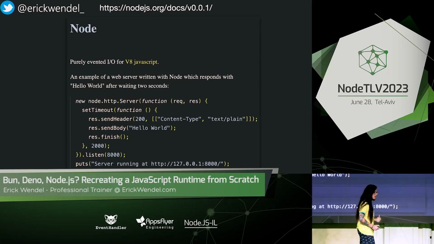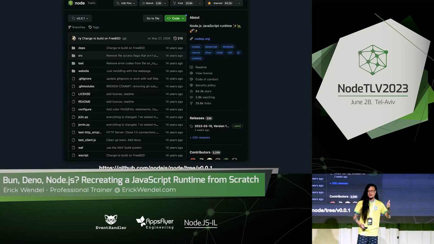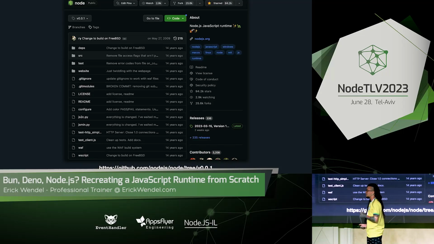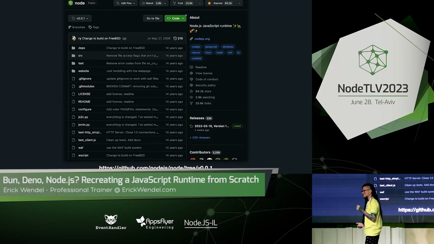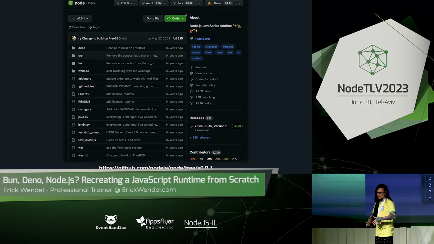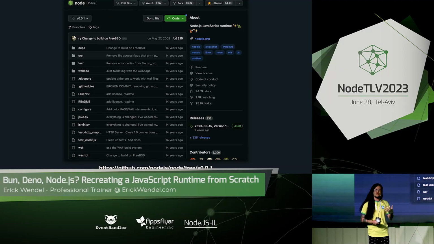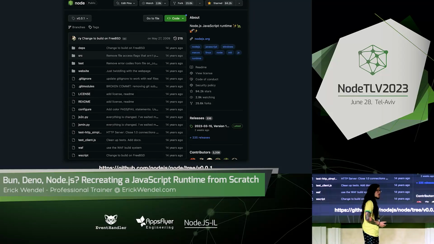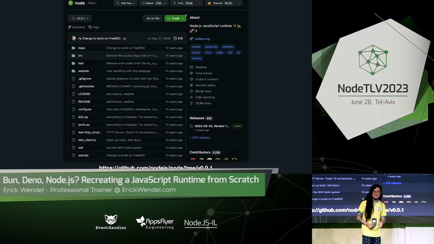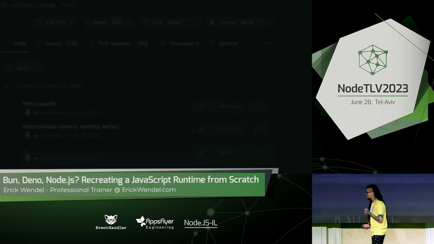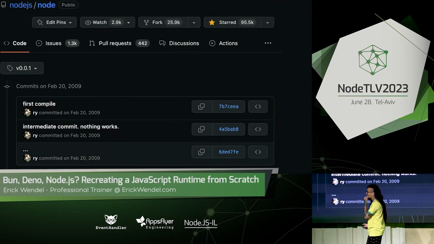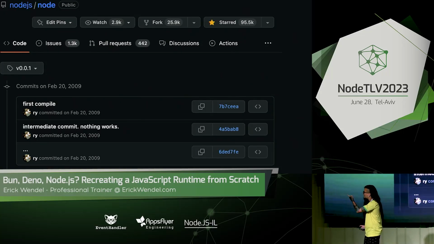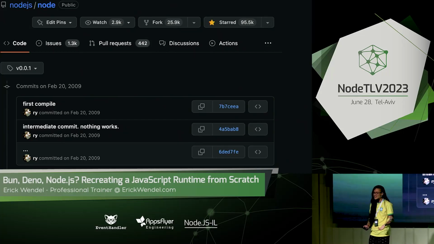So I went to the Node.js repo, browsing files, trying to understand how Ryan came up with this solution. Sometimes we think that those guys or girls who make very crazy tooling that helps us a lot are geniuses, right? But when you go to the commit history, it's very interesting. First commit, first compile, three dots. I don't know what this means.